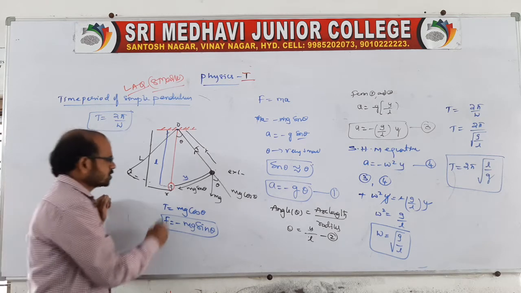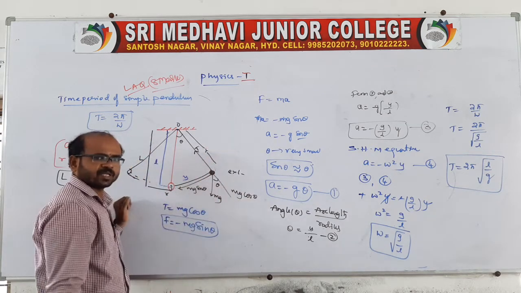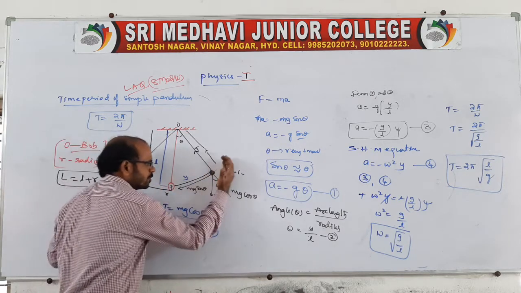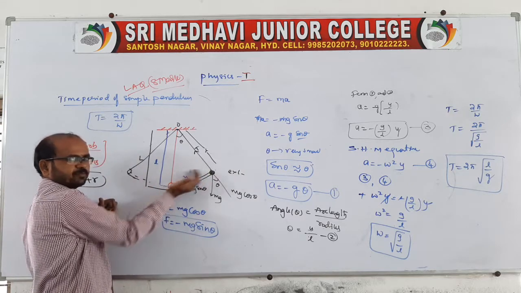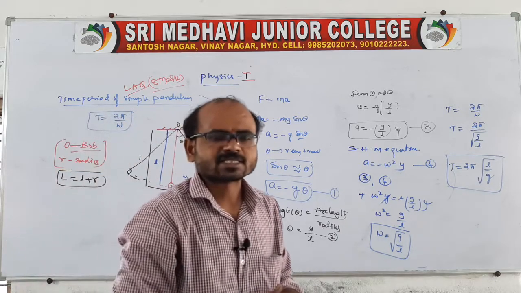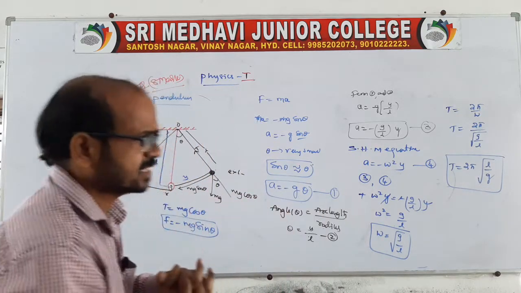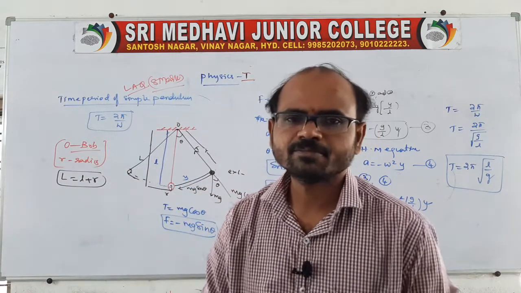Now the point is, when it is pulled aside and released, it makes a to and fro oscillation about a mean position. Therefore there will be a simple harmonic motion. It executes a simple harmonic motion, that is, it repeats itself at regular intervals of time.